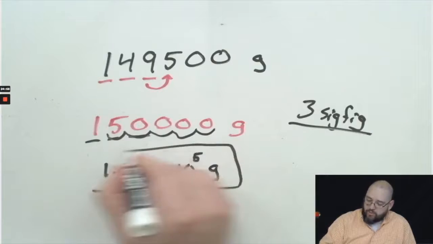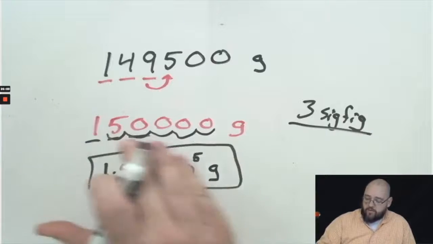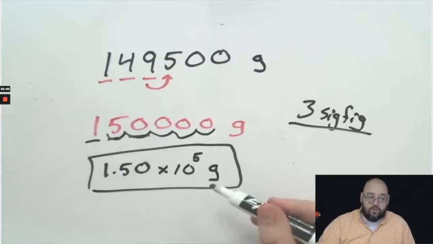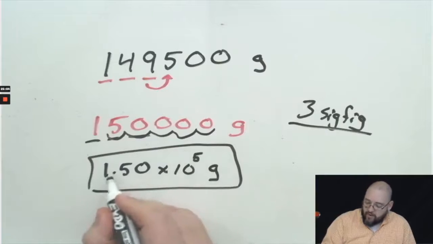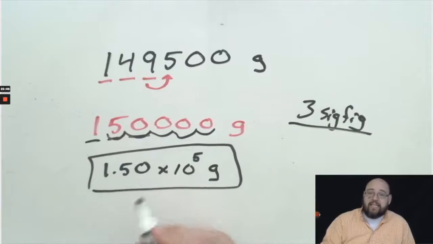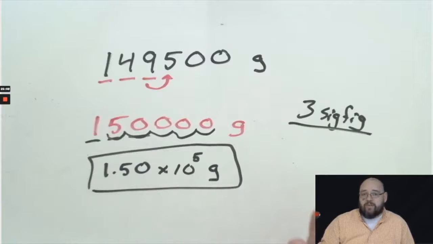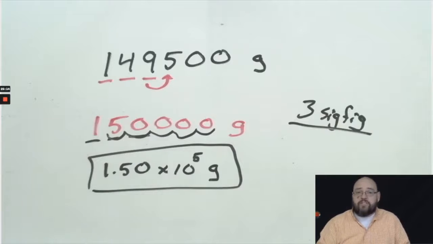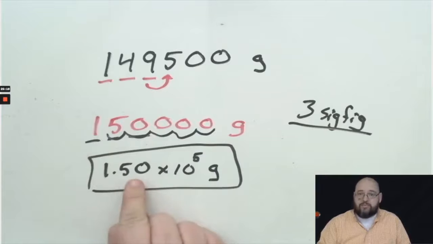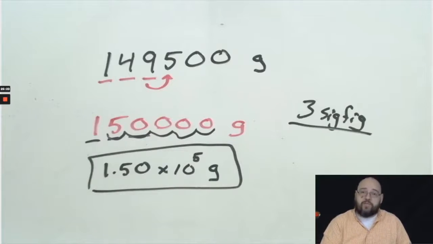That is the only way to write 150,000 with 3 significant figures, because now everything in the significand is a significant figure. If it's in the significand, it is significant. Which also makes doing the math with scientific notation and figuring out how many significant figures is pretty easy. You just look at the significand, and however many digits are in the significand, that is how many significant figures that number has. That's the cool thing about it.